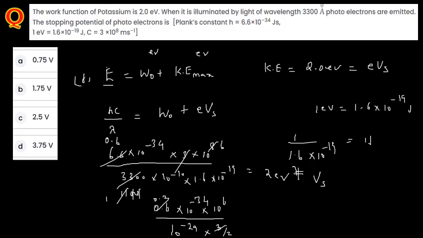In that case, what I'm going to mention here is 2 electron volt plus Vs. From this I mentioned this value here is 3, approximately 4 means 3.75. If you cancel this, you will get that equal to 2 electron volt plus Vs. From here, Vs equals 3.75 minus 2, which is 1.75 volts. So the answer in this case is 1.75 volts.